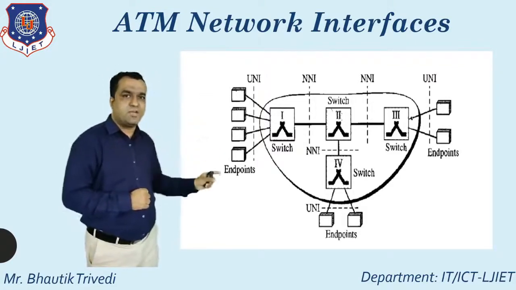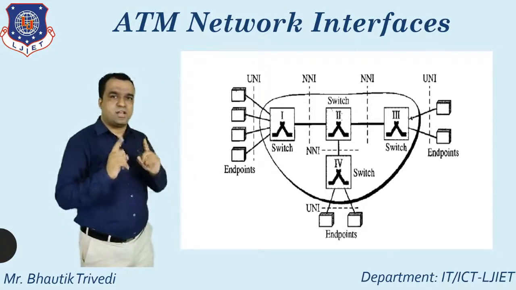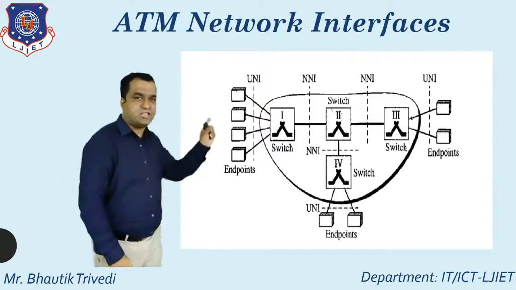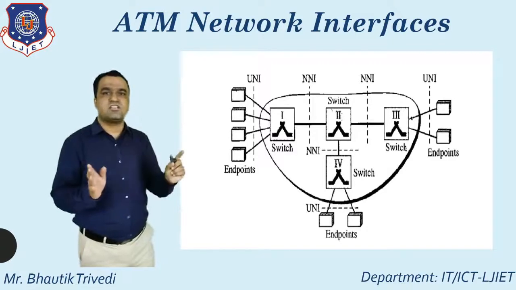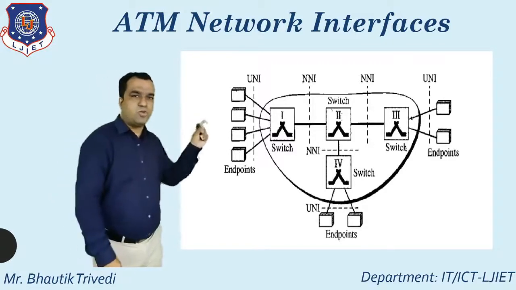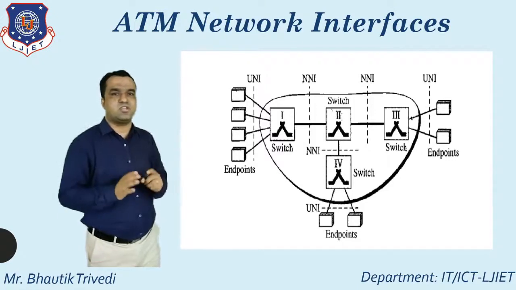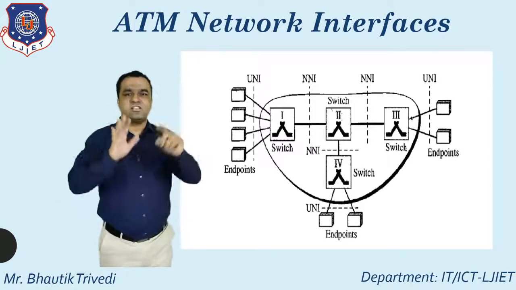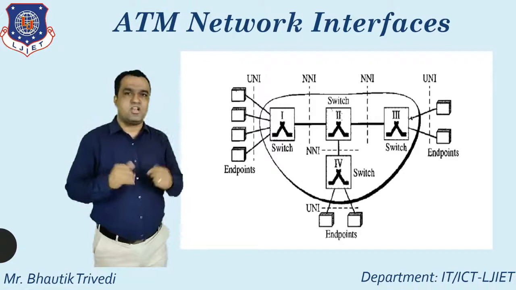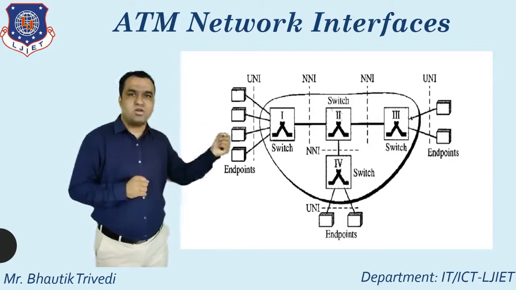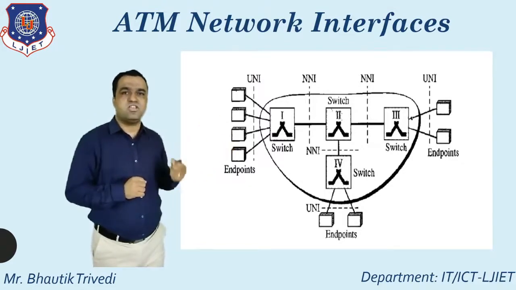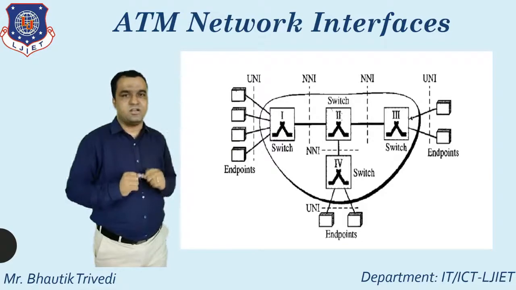So again I repeat, if you want to provide the connection between the endpoint and switch, you can directly use the concept of UNI. If you want to provide the connection between two switches, at that time you can directly use the concept of NNI. So that's the one diagram. So you properly understood the meaning of the UNI and the meaning of the NNI as an interface.